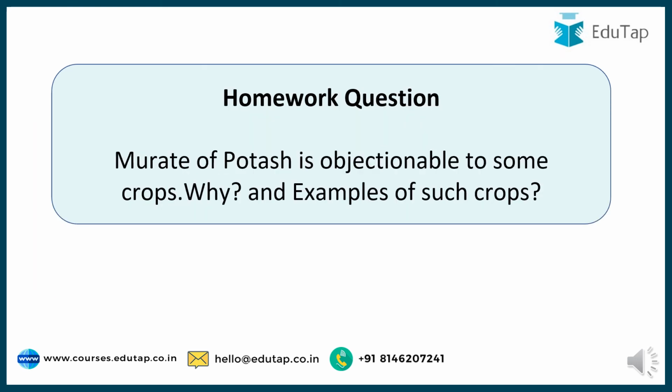So friends, here comes today's homework question, which says muriate of potash. It's one of the potassic fertilizers. It is objectionable to some crops. Why? What are the examples of such crops? You have to give me the reason and also examples of such crops where this muriate of potash is objectionable, because of which sulfate of potash is generally used for such crops.